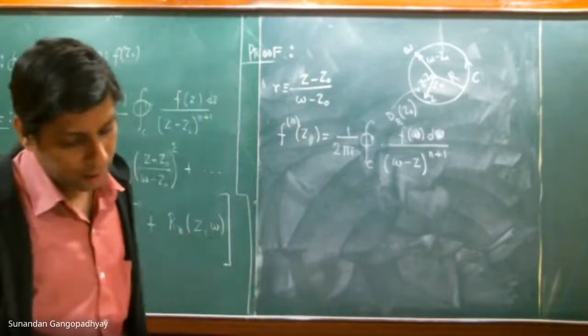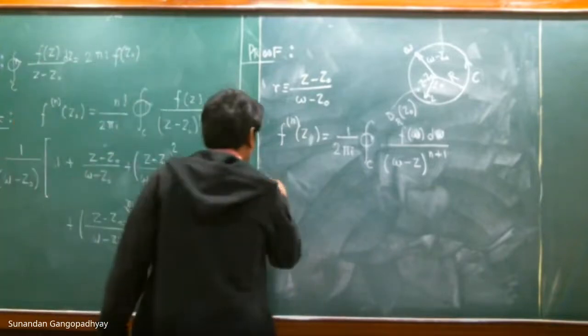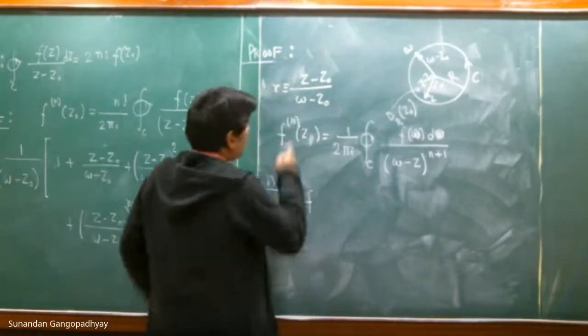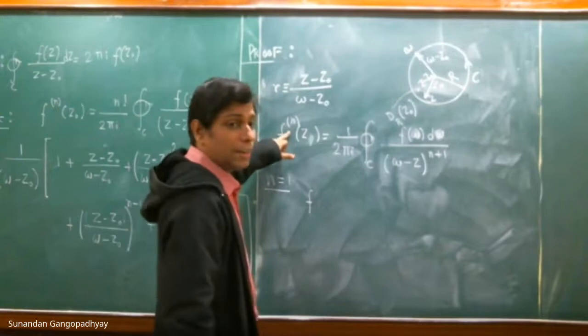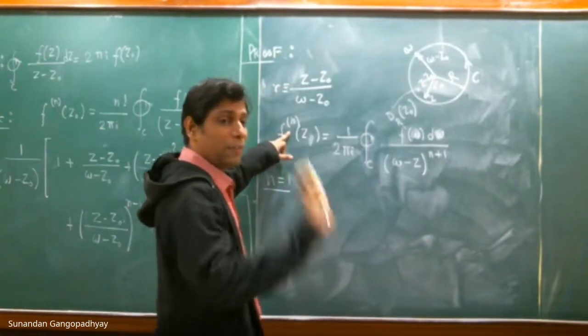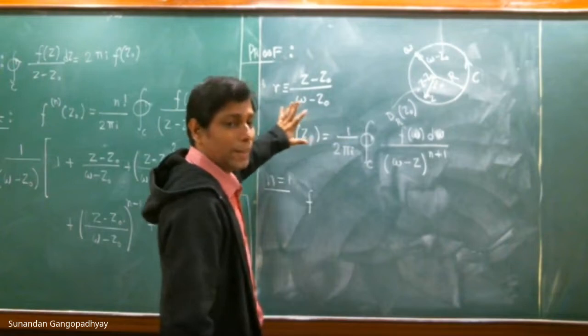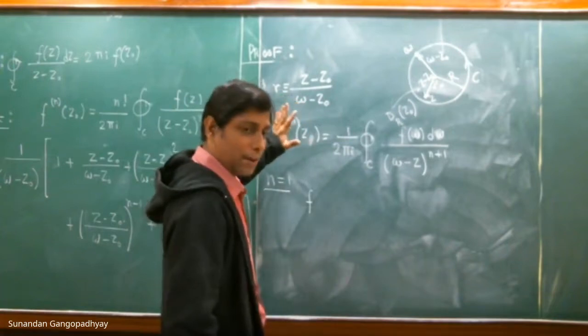So this is the Cauchy integral formula. For n equal to 0, which is the initial formula that I showed you, there is no derivative, it is just the function itself.